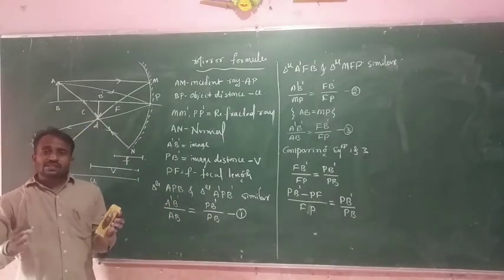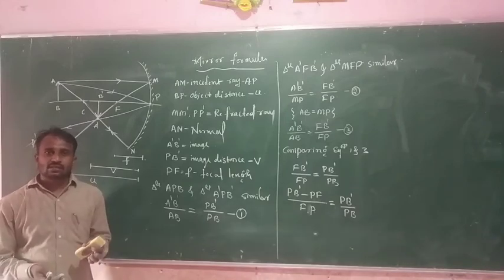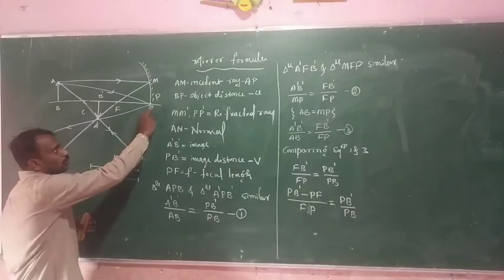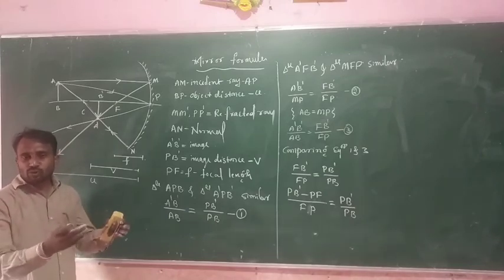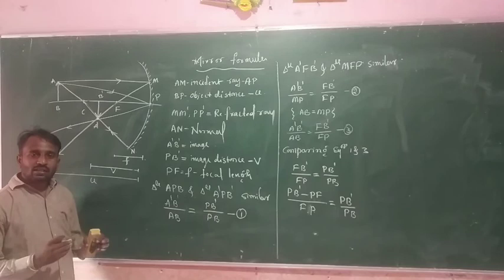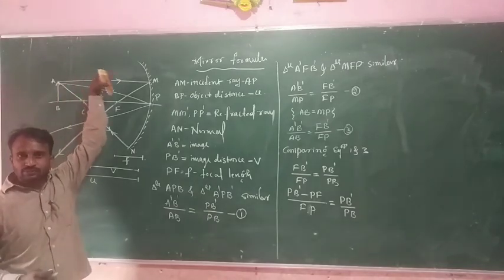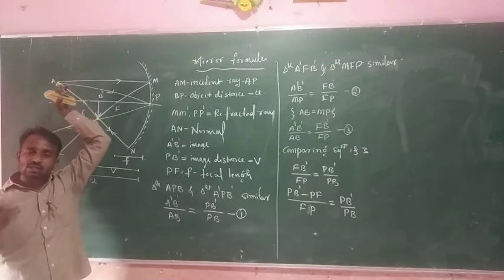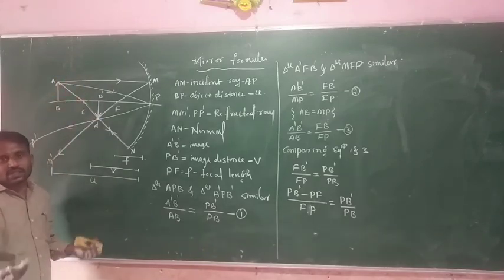you already know the sign convention. If you measure any distance from the pole of a mirror along the incident ray, we consider that positive. If you measure distance along the incident ray it is positive, and opposite to the incident ray, that one is negative.